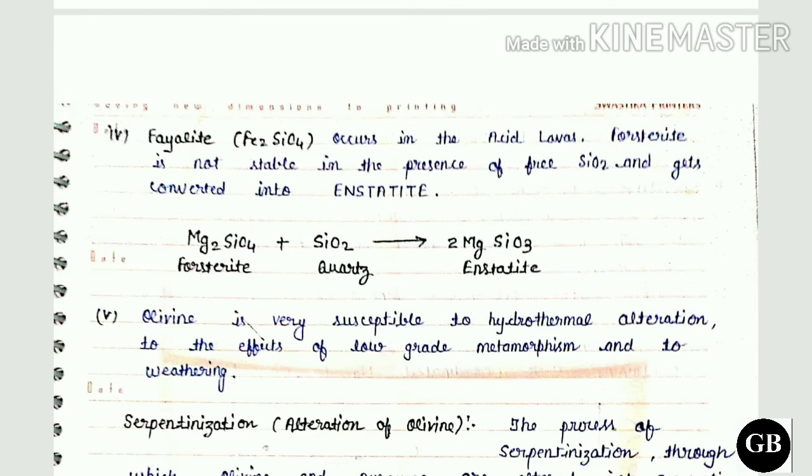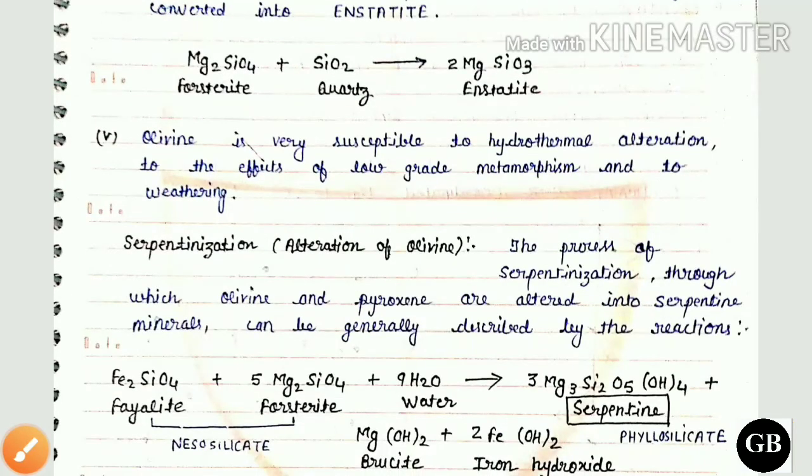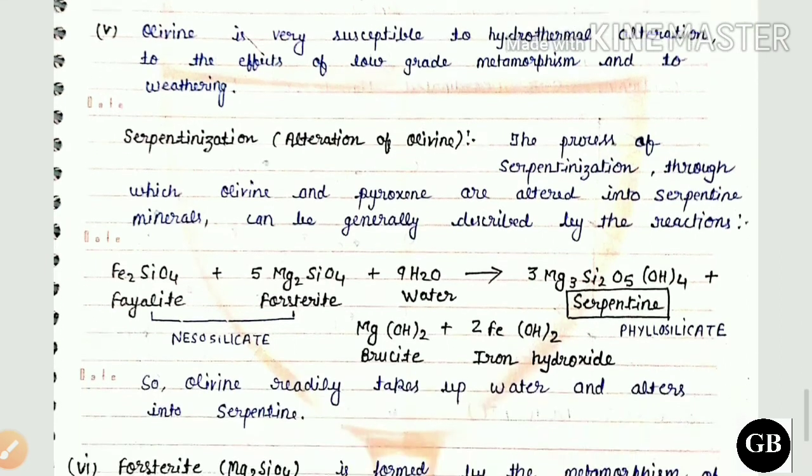Fourth point is fayalite, that is Fe2SiO4, occurs in acid lava. Forsterite is not stable in the presence of free silica and gets converted into enstatite. Here we can see when forsterite reacts with free silica, it is converted into enstatite. Then come to the fifth point. Olivine is very susceptible to hydrothermal alteration, to the effects of low grade metamorphism and to weathering.